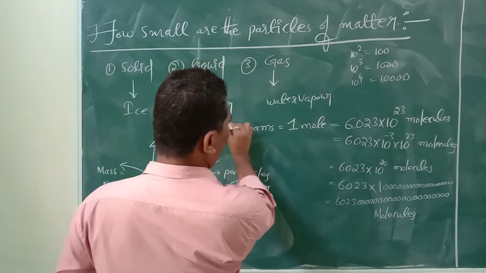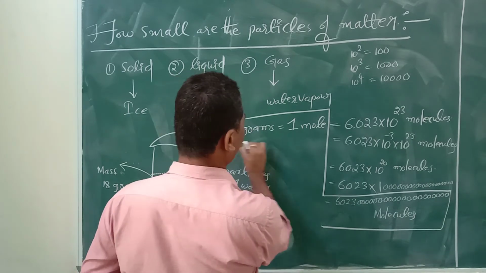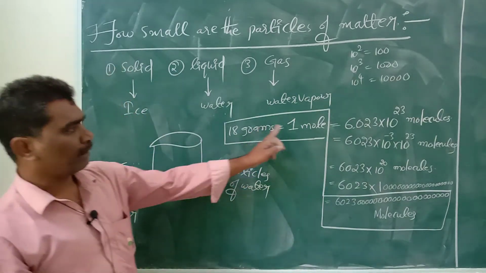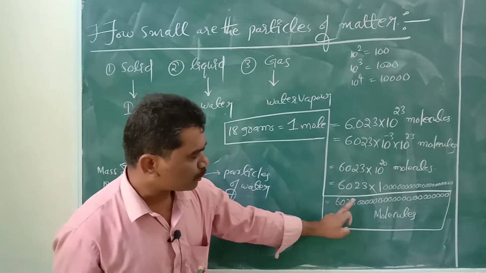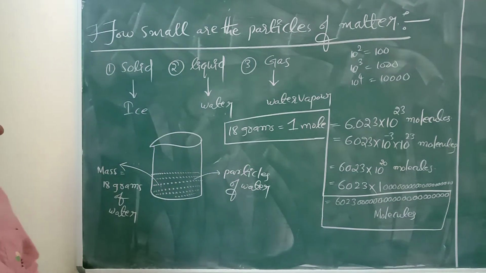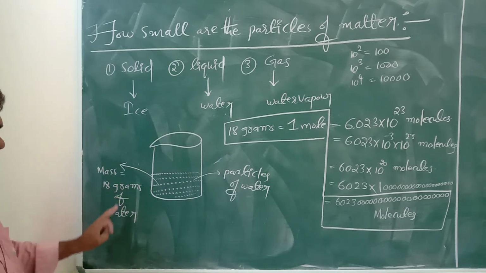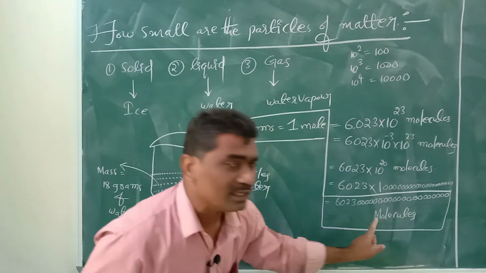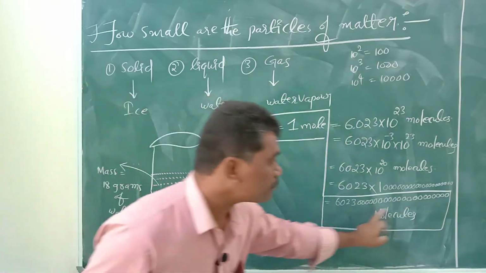You see students, 18 grams is equal to 1 mole. 1 mole of water will contain 6023 followed by twenty zeros molecules. 1 mole of water means 18 grams of water. In only 18 grams of water, in 1 mole, these many molecules will be there.